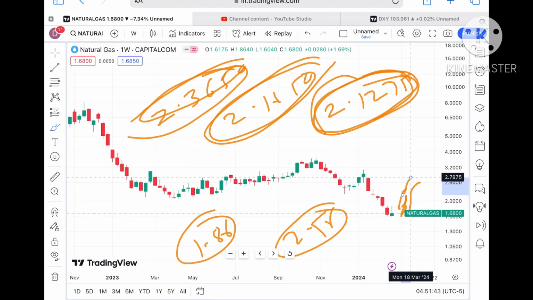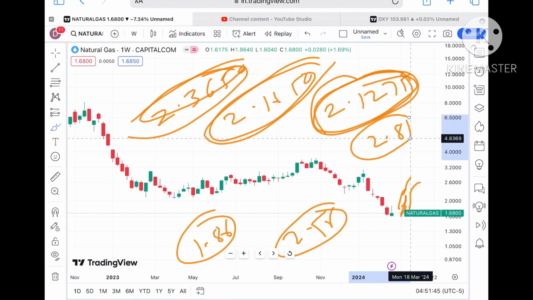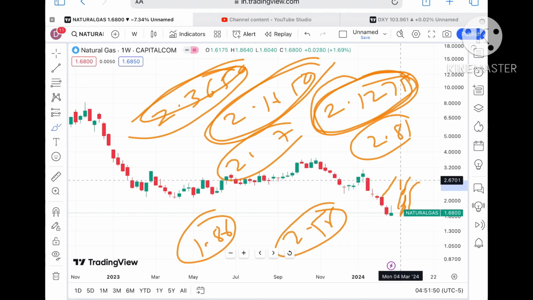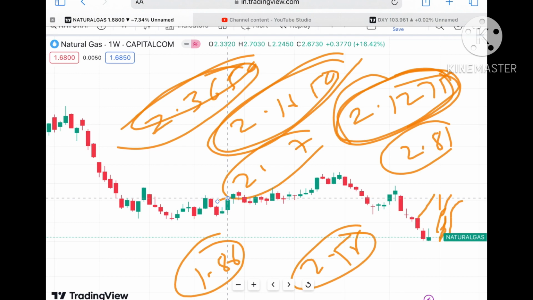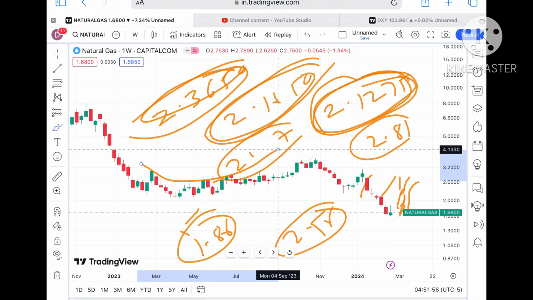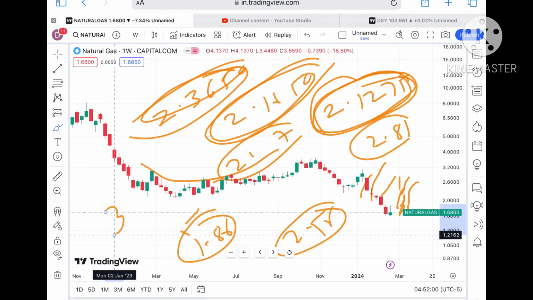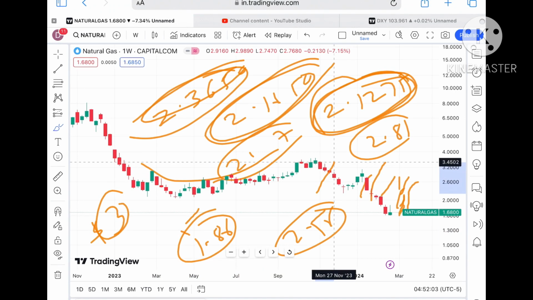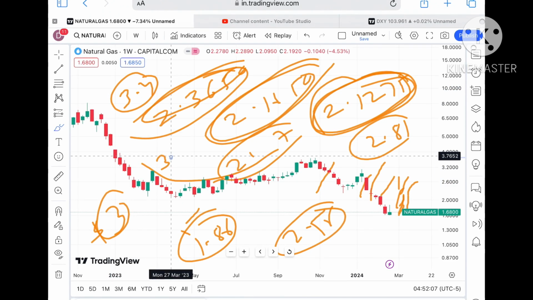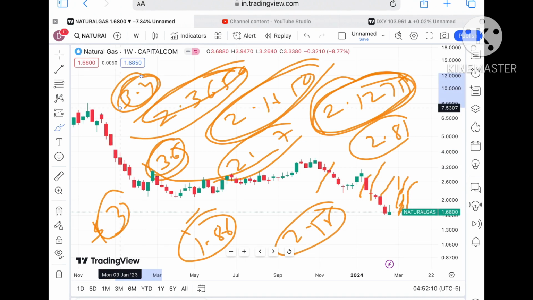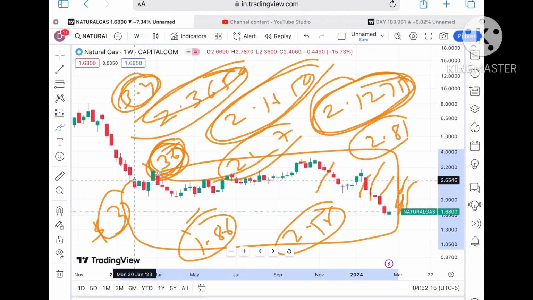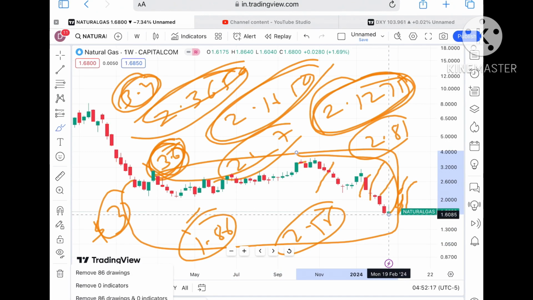Okay, and this trend will support if the price starts going above a level of 2.5, then chances of going towards 2.8 we can see, and then you can see it can cross a level of $3. Okay, because a trend will form towards a level of 2.7. So chances can be high, a further upside movement we can see, and from there a probability of crossing a level of $3 towards a level of 3.4. Okay, because this is the high after moving out of the $3 zone, so chances are high that if the price moves above a level of 3.4, we can see a level of 3.6, and if the price sustains above that level, a further upside movement we can see, because a zone breakout will happen.